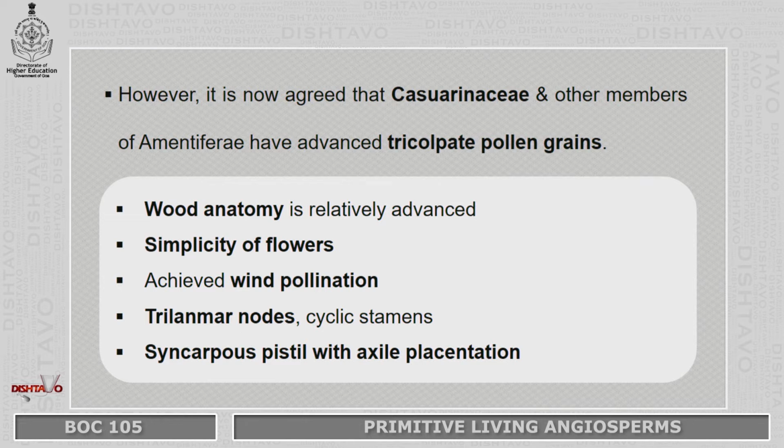Moreover, they have also achieved anemophily, that is wind pollination. They have trilacunar nodes, cyclic stamens, and they have a syncarpous pistil with axile placentation. So these are some of the advanced characters noticed in Casuarinaceae, and therefore this view was rejected.